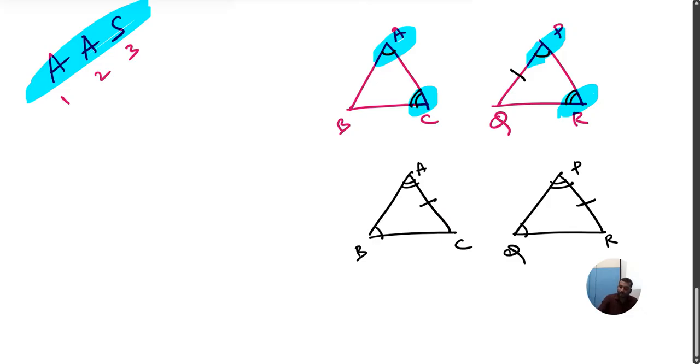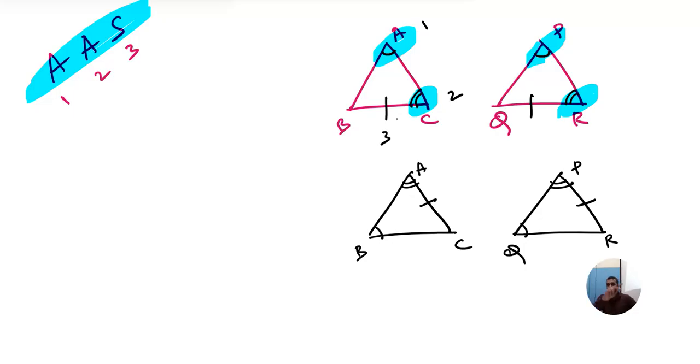For example, simple. If I take this side, it means first I am taking this angle, second I am taking this angle, then third this side. Since I am coming in this order, first I am taking A, then I am taking C, then I am coming to BC. So angle, angle, side. So I'll do one thing: I won't come in this order. I will mention this side and this side are equal.